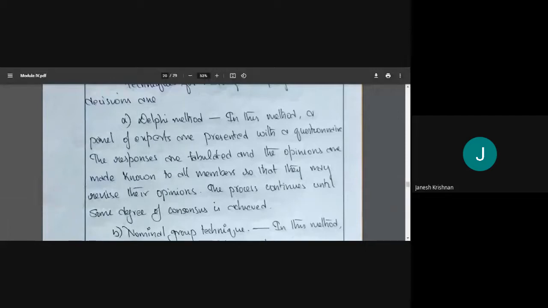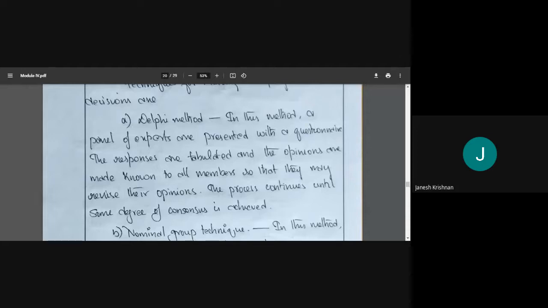Based on opinion, everything is made, so for the others, everyone has also seen the marked answers. Then we'll again give the questionnaire back and ask them to revise it. Once it is revised, we'll do the same again. We'll tabulate the questions and see the changes. So 6-4 has become 5-5, or 5-5 has become 4-6. Like that, the changes come.